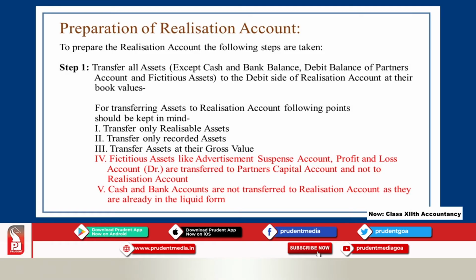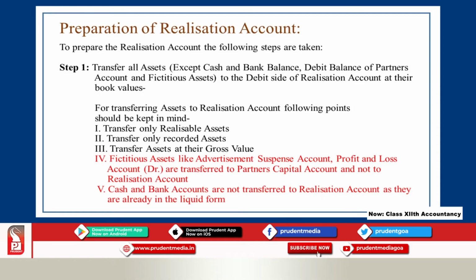So, to transfer the assets, you have to take certain precautions; certain points should be kept in mind. What are those? The first point to consider is transfer only realizable assets. Realizable asset means the assets which can be sold and you can recover the money on disposal of those assets. So, those assets are called realizable assets.